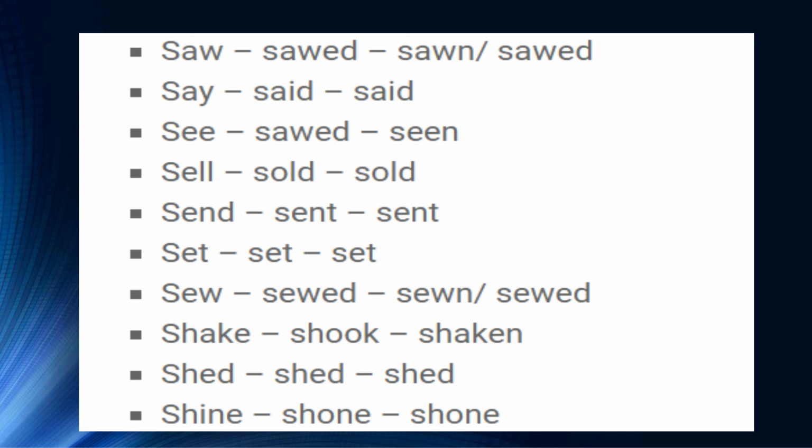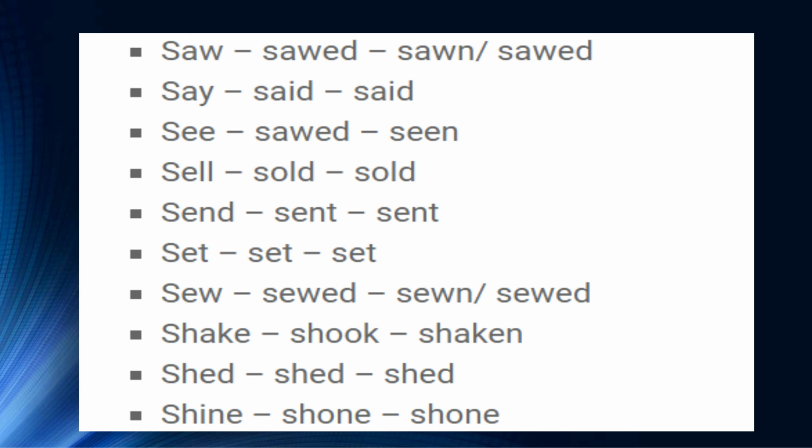The next word in the list is shed, and quite interestingly, it has the same spelling and same pronunciation in these three verb forms. Shed, shed, shed. The meaning of shed is to fall to the ground or to get rid of something. Sometimes it's used for taking off clothes. But as a noun, this word means something different. It means a shelter or a place for storage.